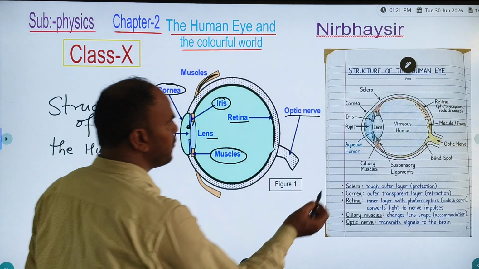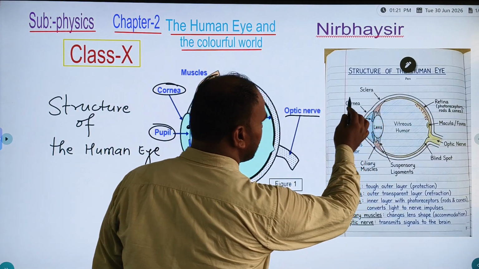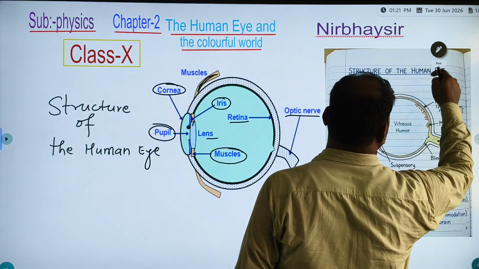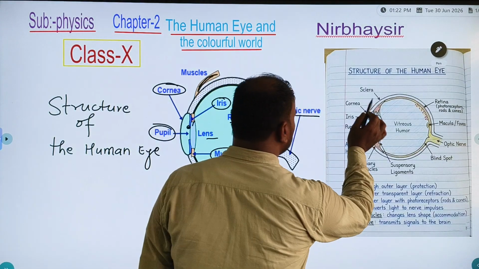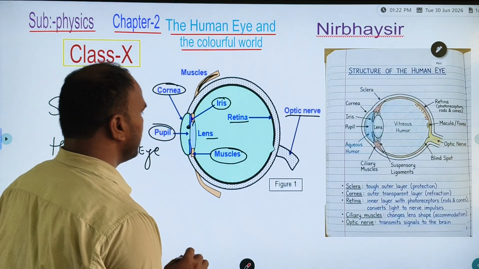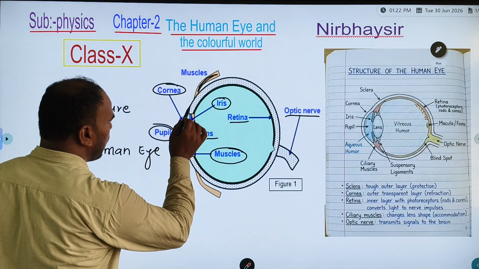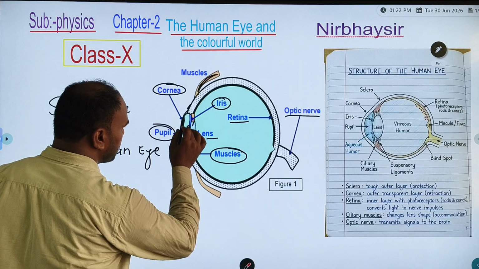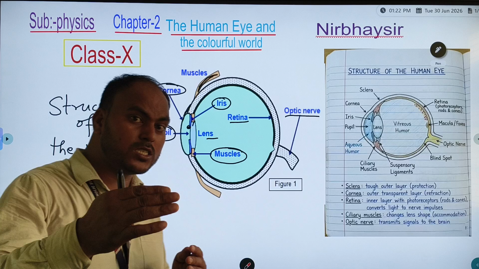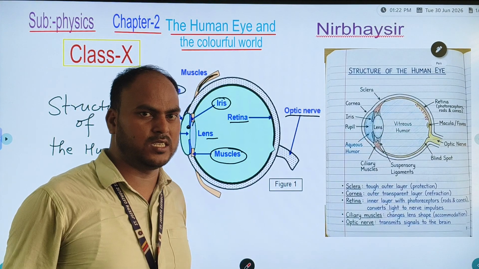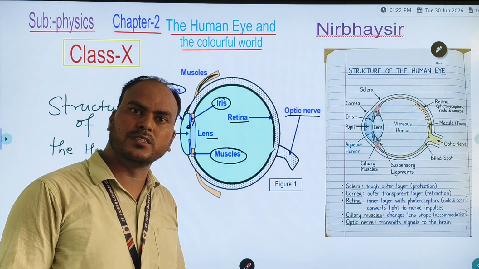So first, in the structure of the human eye, what is written? First is the sclera. Sclera is the outermost layer of the eye, which protects our eyes from dust particles.